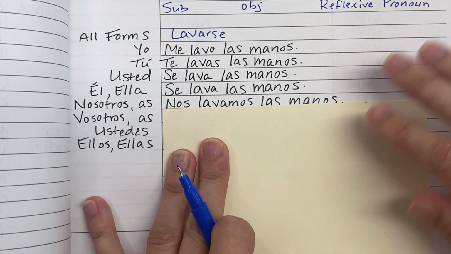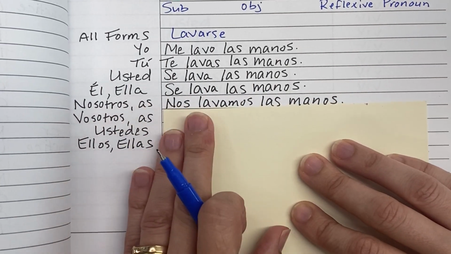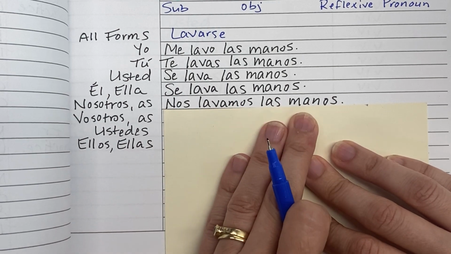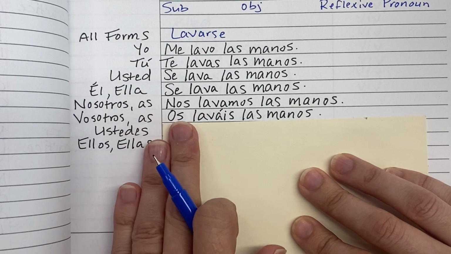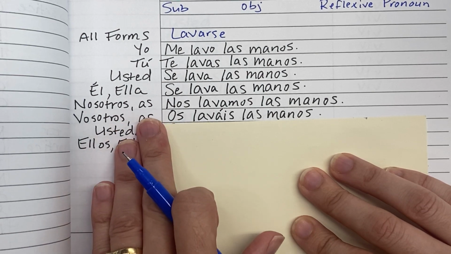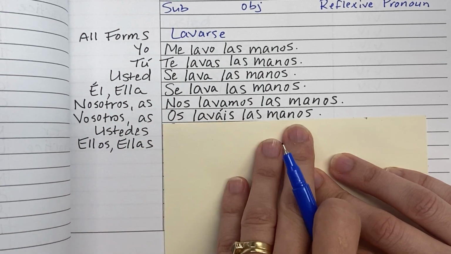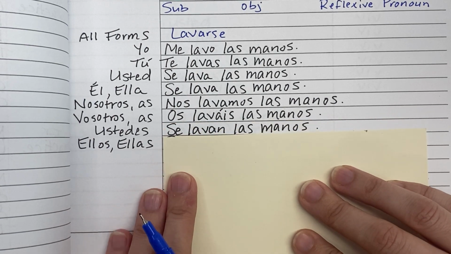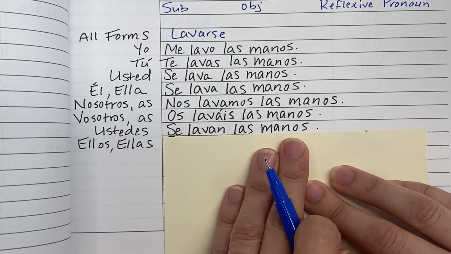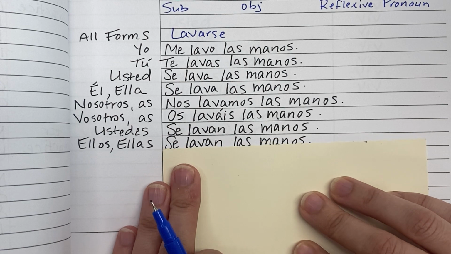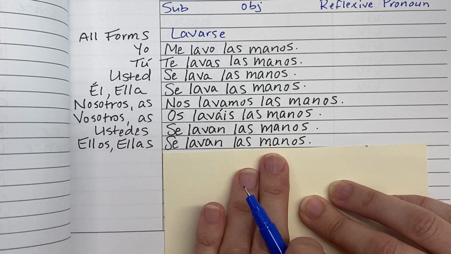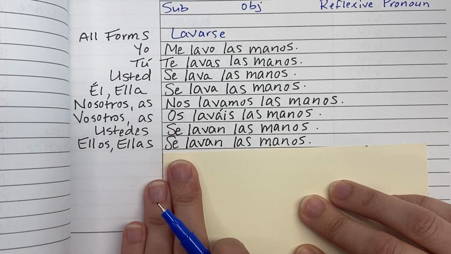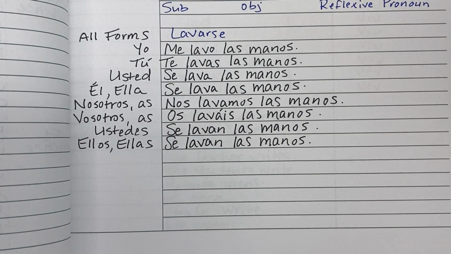We wash our hands. Nosotros or nosotras nos lavamos las manos. You guys, the plural you guys in Spain, the vosotros or vosotras form, os laváis las manos. Or if we were in Mexico, we'd use the ustedes form, se lavan las manos. And then they wash their hands, se lavan las manos. So ellos se lavan las manos, or if it's a group of girls, ellas se lavan las manos.